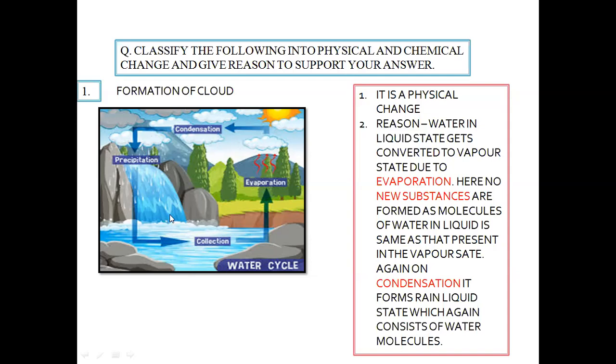That means over here no new substance is formed, and the condition can be reversed by simply reversing the condition. Like over here, by a small application of heat energy, liquid can be converted to vapor state. Similarly, vapor can again be converted into liquid state by reducing or cooling down the temperature. That is why it is a physical change.